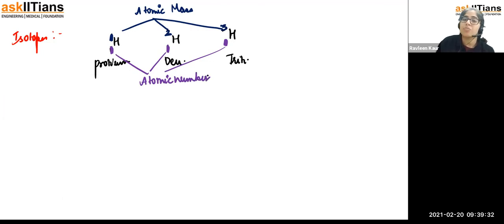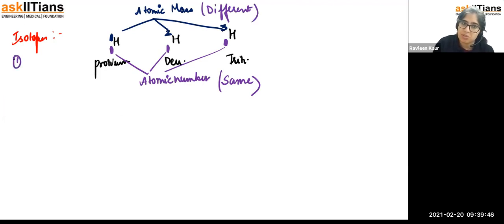So we can see from here that the atomic number is going to be the same, but atomic masses are going to be different. So this is the definition for isotopes. The first thing about isotopes is that it is going to be the same element only. The same element with the same atomic number is not going to change, but a different atomic mass is going to be there.